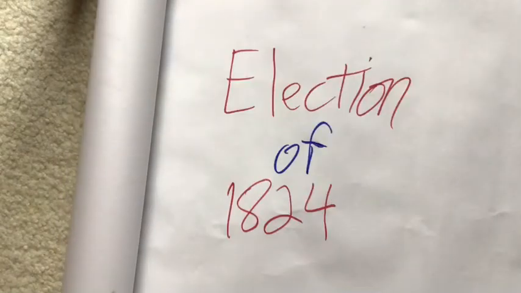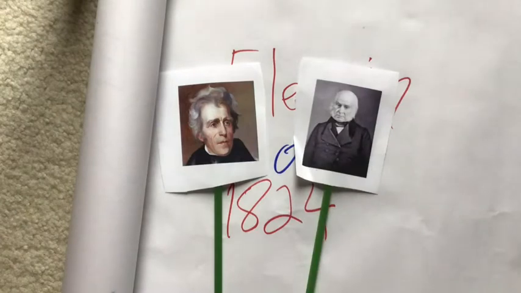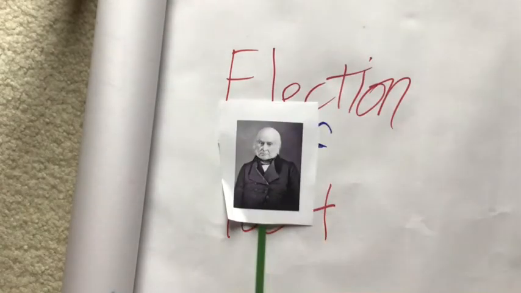The election of 1824 was one of the most complicated elections in American history. There were four candidates, but the main players were Andrew Jackson and John Quincy Adams. When the time came to vote, none of the four candidates received a majority of the electoral votes. This caused the election to fall to the House of Representatives, and after a vote, John Quincy Adams won the presidency. He supported the American System, and he wished to enhance American influence in the Western Hemisphere.